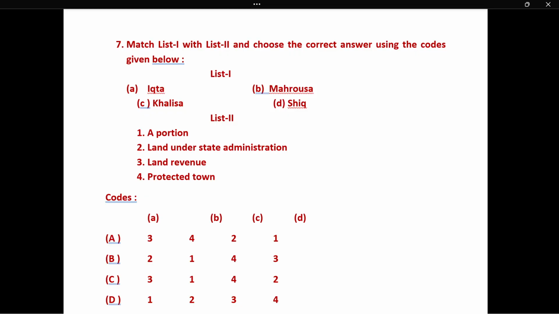In list 1, some words are mentioned, and in list 2, the explanation or the definition, you can say, is given. So, what is Itta? Itta is a portion of land, that is option one.